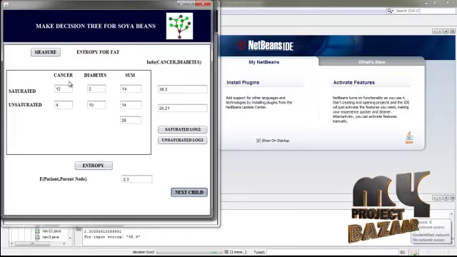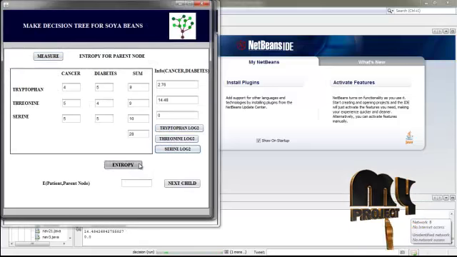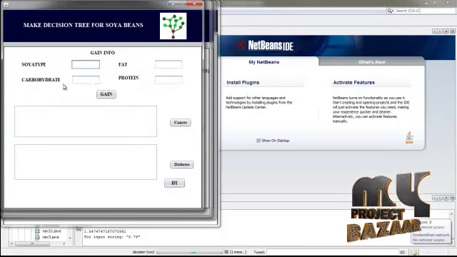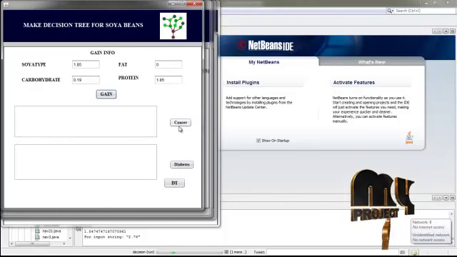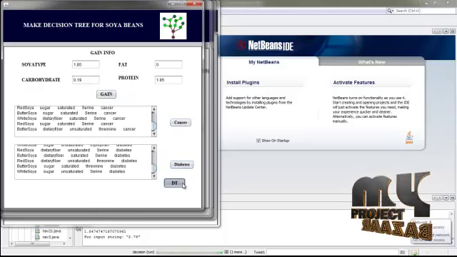All the child nodes have to be also calculated. We find the log 2 value, the summations, and finally we find the information gain for our project. Information gain, and click diabetes and cancer.